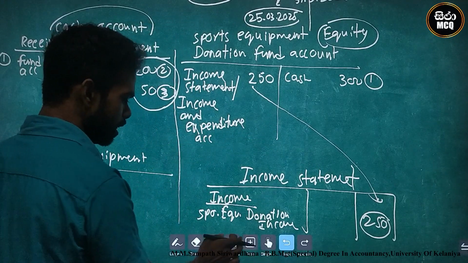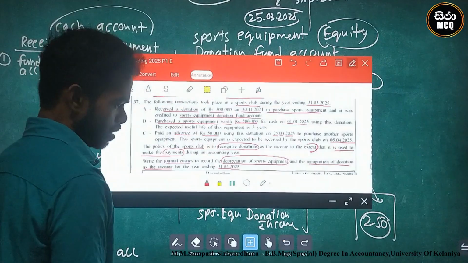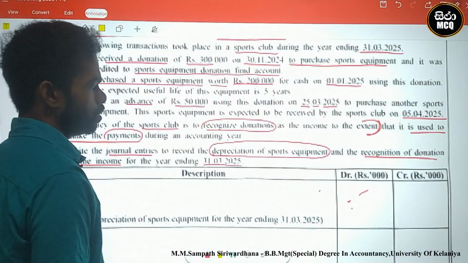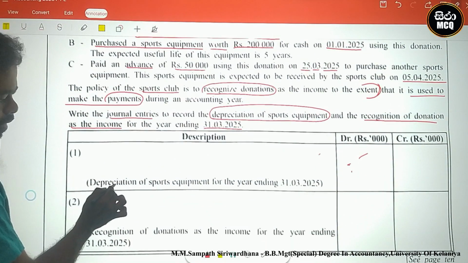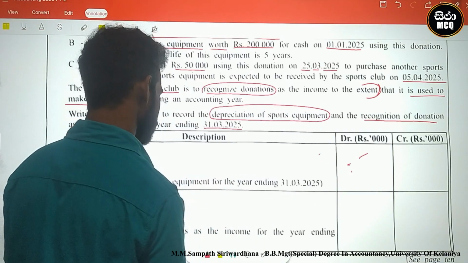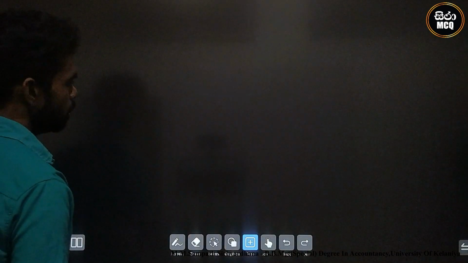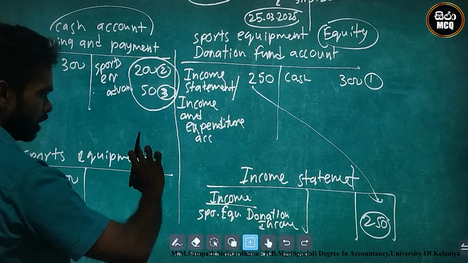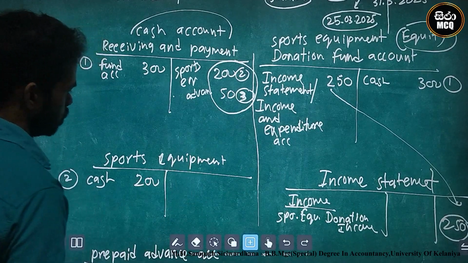Okay, let's see the question. What are the requirements? The first one is depreciation of sports equipment for the year ending 31st March 2025. What is the amount of sports equipment? We create the sports equipment account.